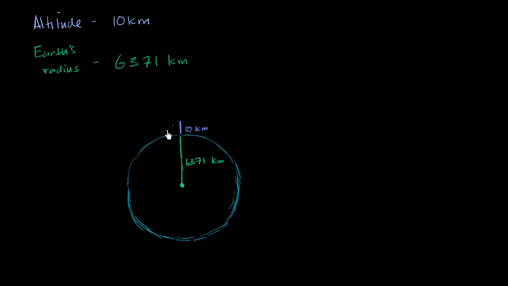So let me see if I can draw it a little bit cleaner. It's going to be tangent to the surface, so it's going to look something like that. This is the furthest point I could see, the point at which my line of sight is just tangent to the surface of the Earth. How far is that point on the surface from the center of the Earth? Well, we're assuming Earth is a perfect sphere, so that's also 6,371 kilometers. And the other thing we know is that a tangent line is perpendicular to a radius, so this right over here is a right angle.